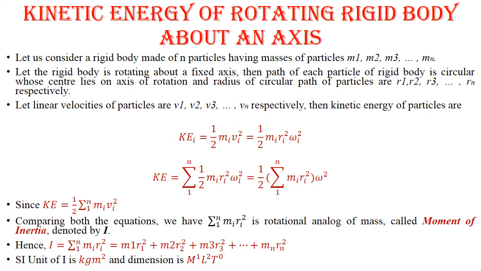The SI unit of moment of inertia is kg meter square and the dimension is M to the power 1 L square T to the power 0.